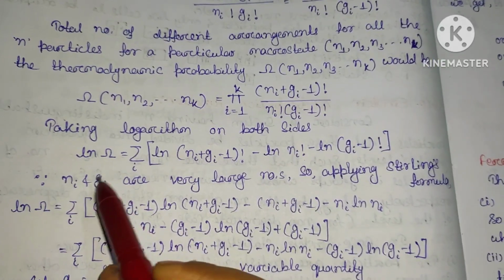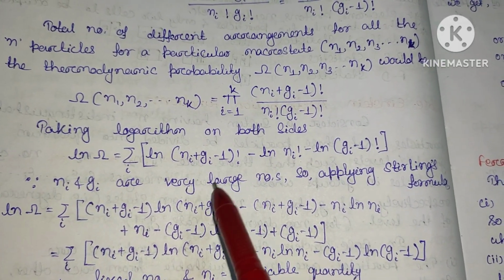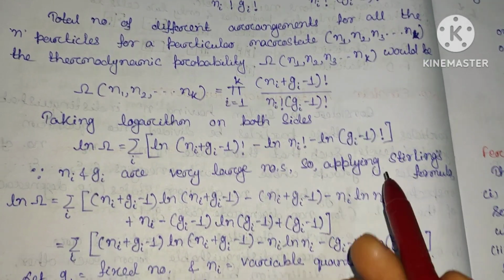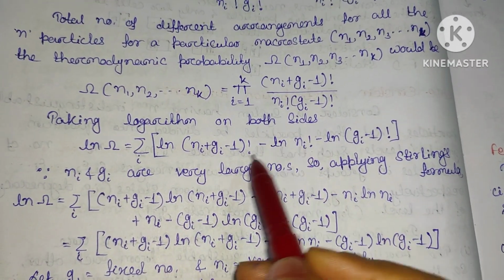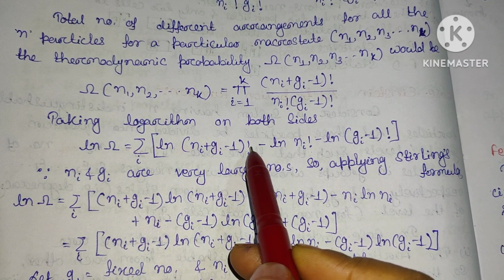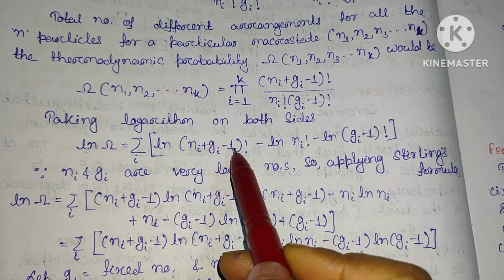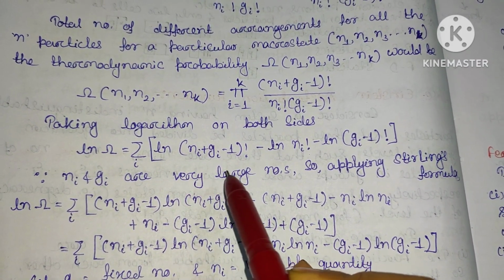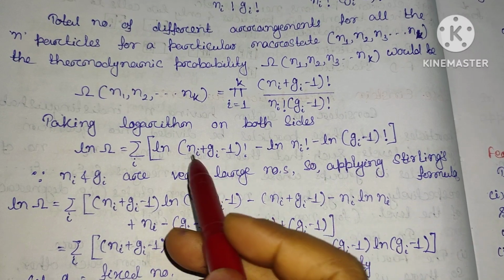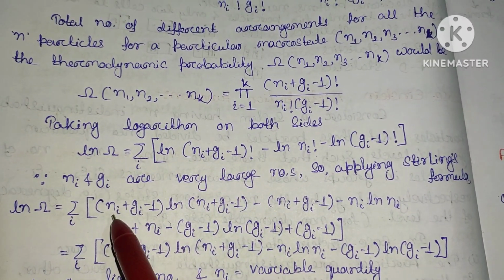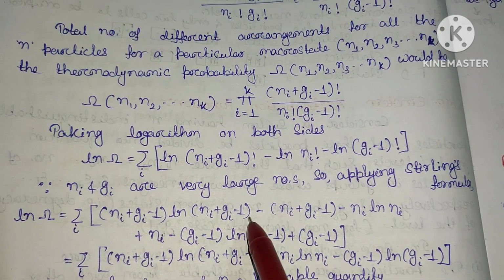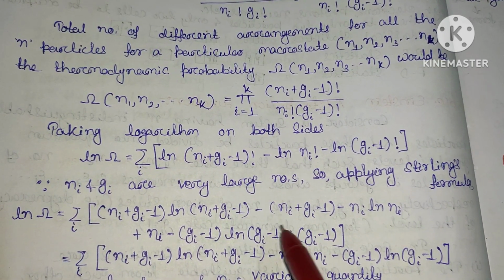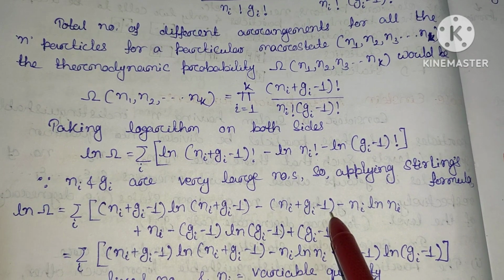Okay. Since these ni and gi are very large numbers, we can apply the Stirling approximation. Applying the Stirling approximation means that log x factorial becomes x ln x minus x. Now you can see that this will be (ni plus gi minus 1) ln (ni plus gi minus 1) minus (ni plus gi minus 1).